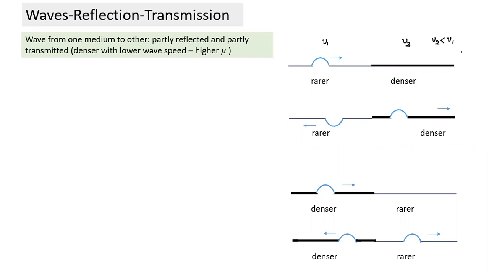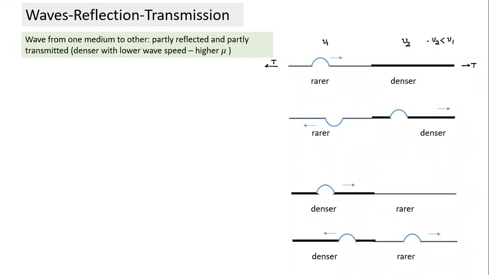And why would velocity be different? Suppose both the strings are connected and they are being pulled apart by the same tension force. Tension in both the strings is the same. Still, how could velocity be different? What would make velocity different despite the tension remaining the same? The mu value is different. So we have one thin rope, one thick rope.